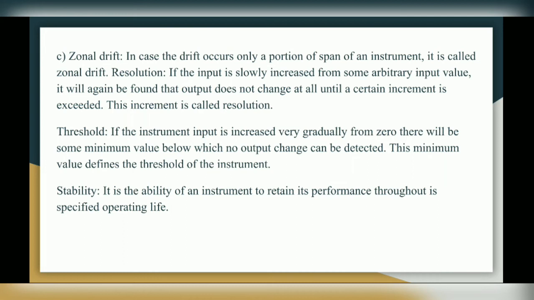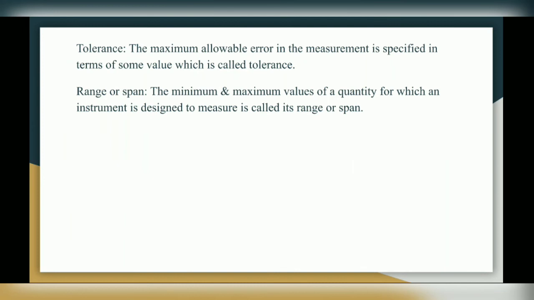Next term is stability. It is the ability of an instrument to retain its performance throughout its specified operating life. Next one is tolerance.